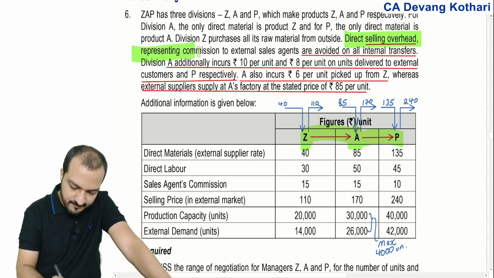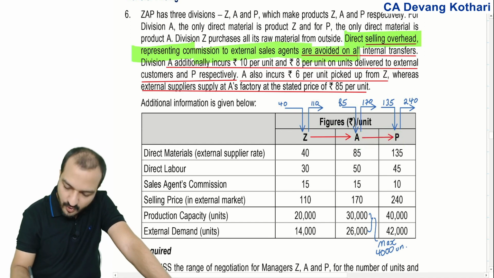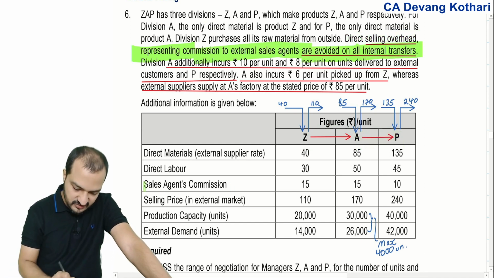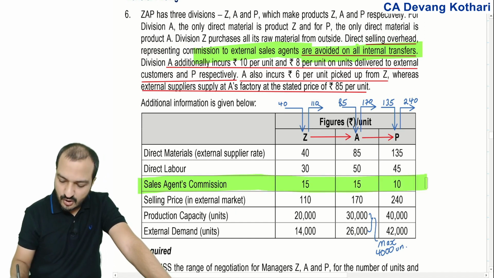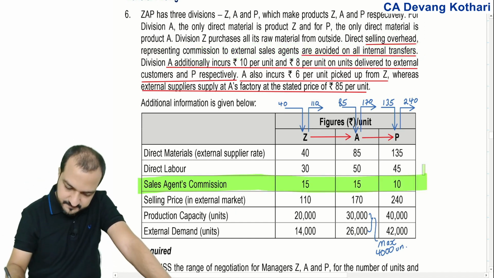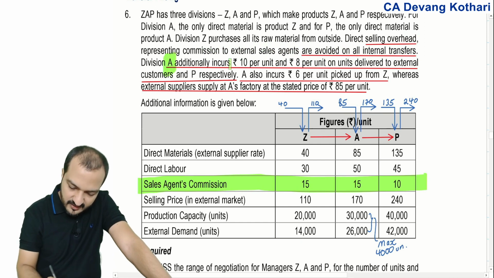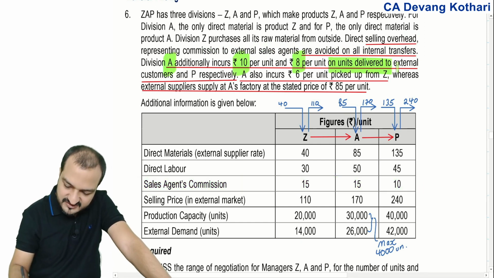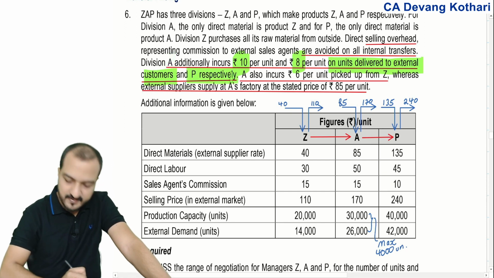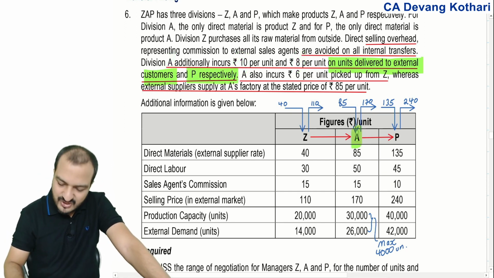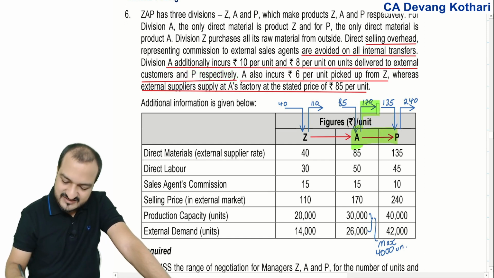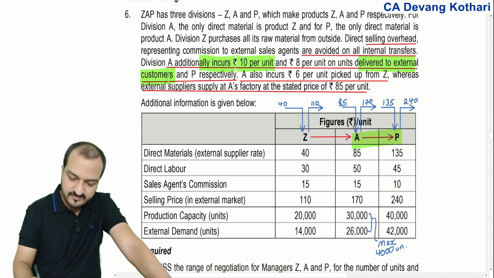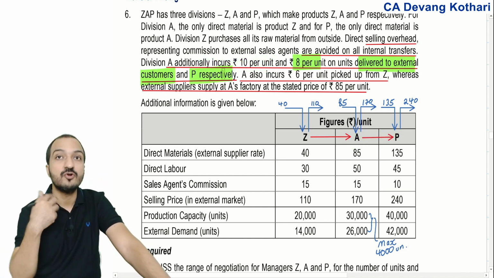Direct selling overheads representing commission to external sales agent are avoided on all internal transfers. So this sales agent commission is not incurred in case of internal transfers. A additionally incurs 10 per unit and 8 per unit on units delivered to external customers and P respectively. Now this indicates that division A is doing transfer to P as well as A also does external sale. When it does a transfer to P, it incurs 10 per unit on the units delivered to external customers and 8 per unit on units delivered to P.